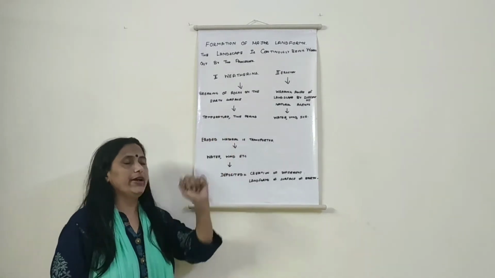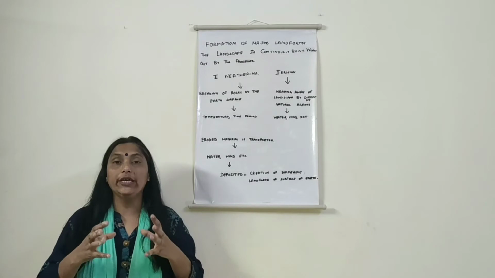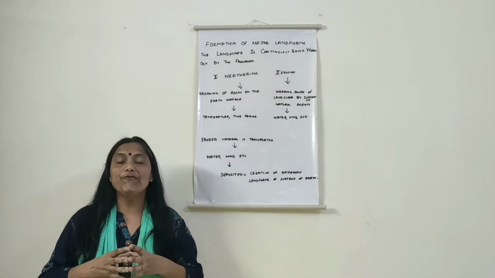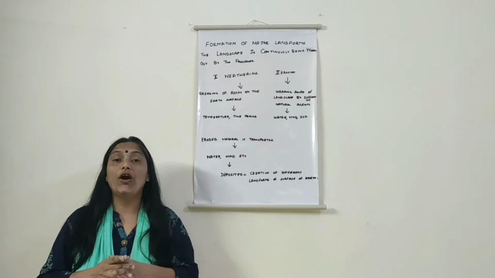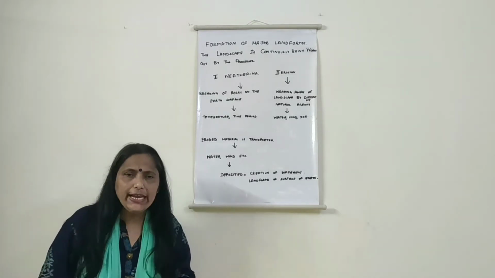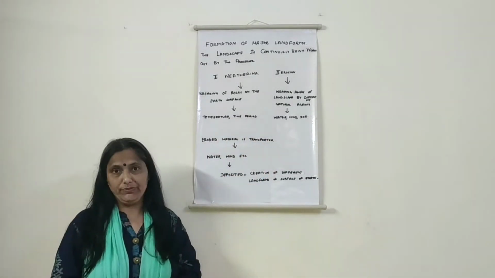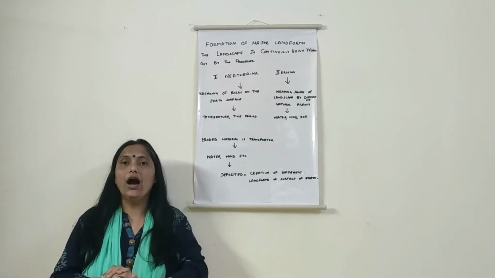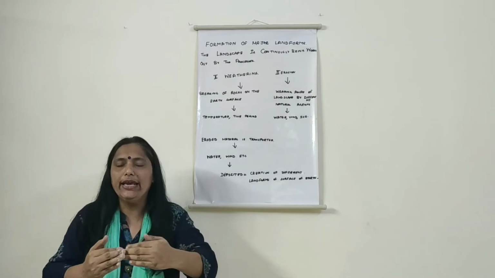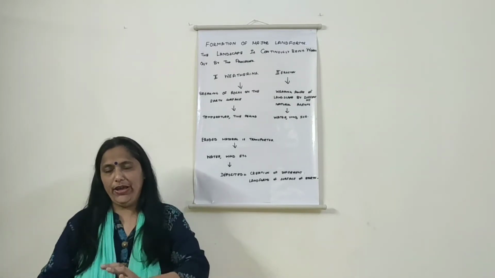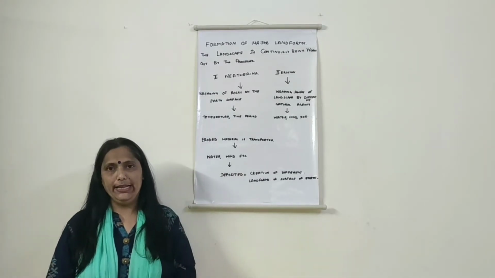The second agent regarding this is time period. Time period means for how long they are. There are rocks which are found in the earth crust for lakhs and lakhs of years. The second process regarding the landforms is known as the erosion. Erosion means how a material which is there in some part of land gets eroded. Eroded means carried away from one area to another area.